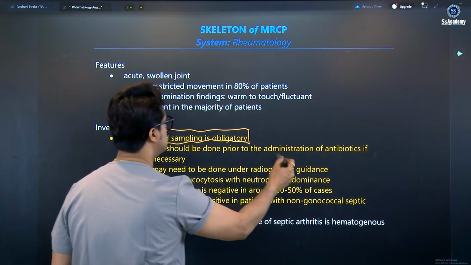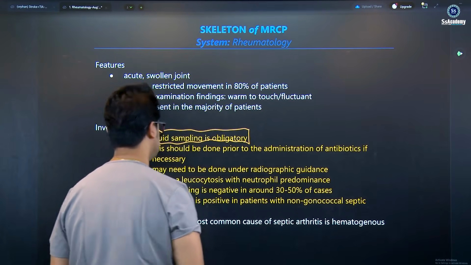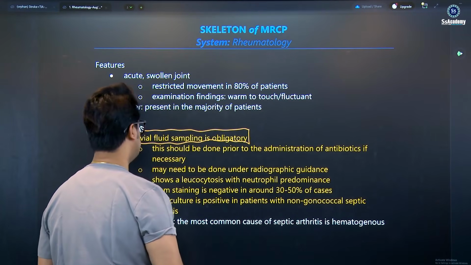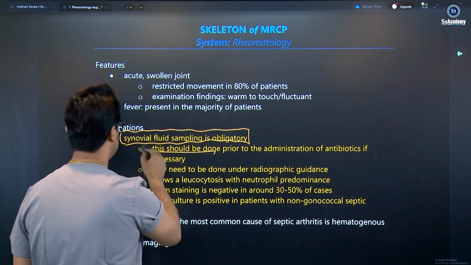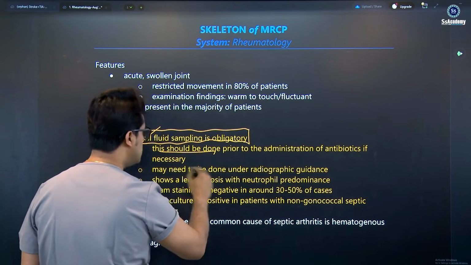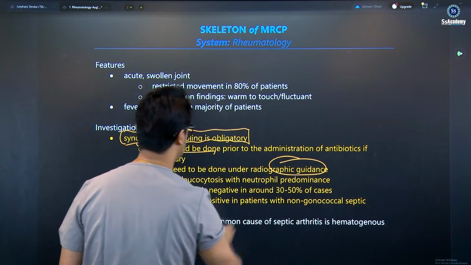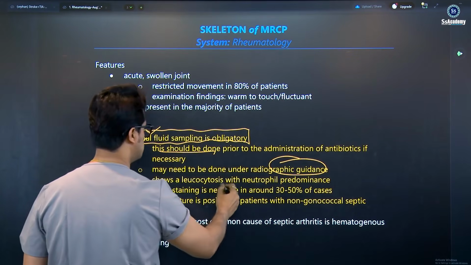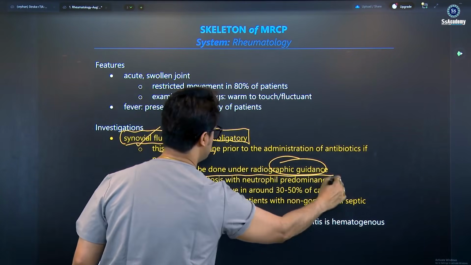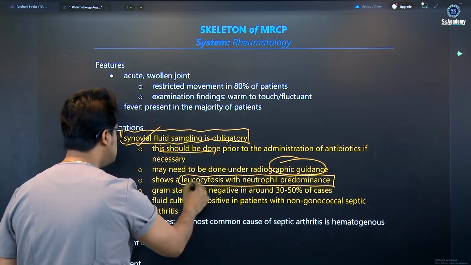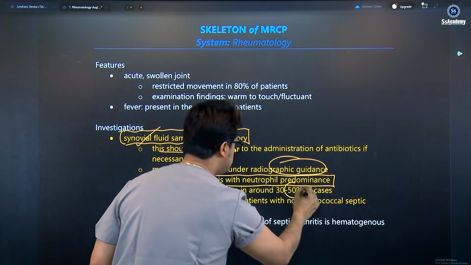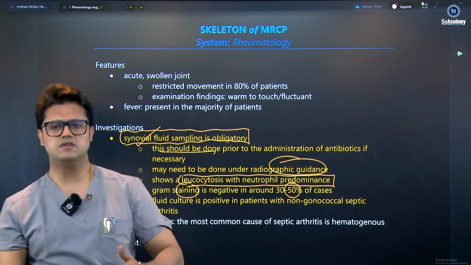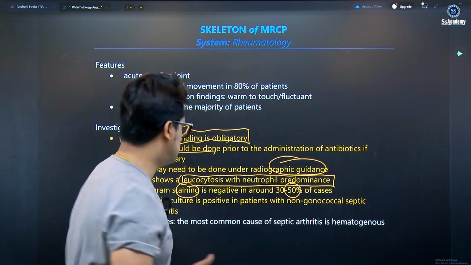This should be done prior to the administration of antibiotics if necessary. Of course, you should take the aspiration, and it may need to be done under ultrasound guidance. The aspirate shows leukocytosis with neutrophil predominance, and Gram staining is negative in 50%, meaning in half of the cases you'll get a negative Gram stain.